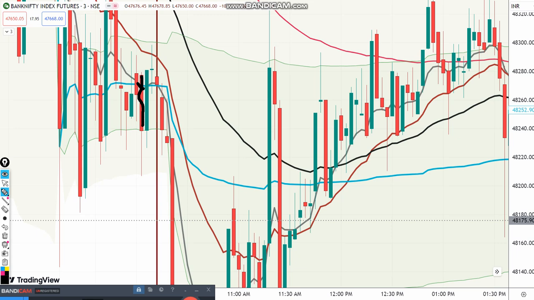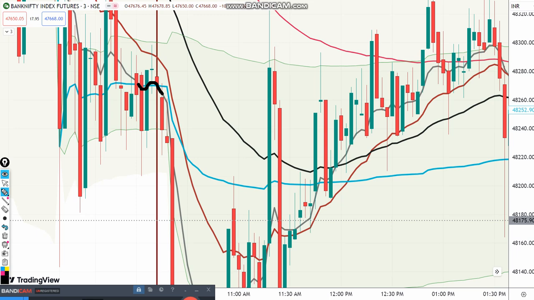VWAP and 9MA, but this candle went up to the VWAP band. So if any candle after the crossover directly touches the VWAP band, it will come back. So there was a rebound like this, and it came back and hit the SL. After this, 9MA went into VWAP and it came back again like this.